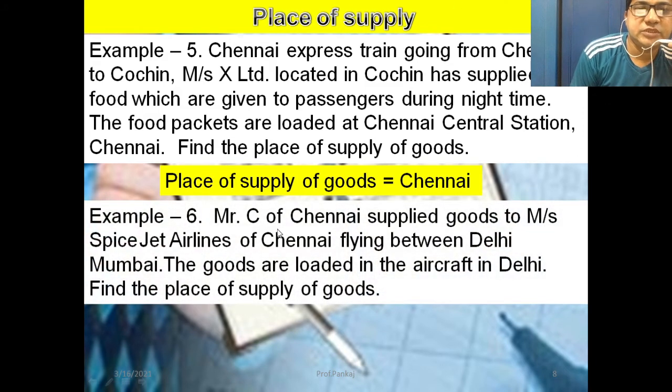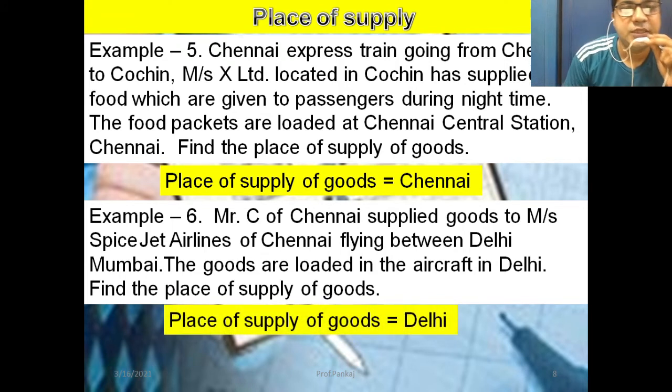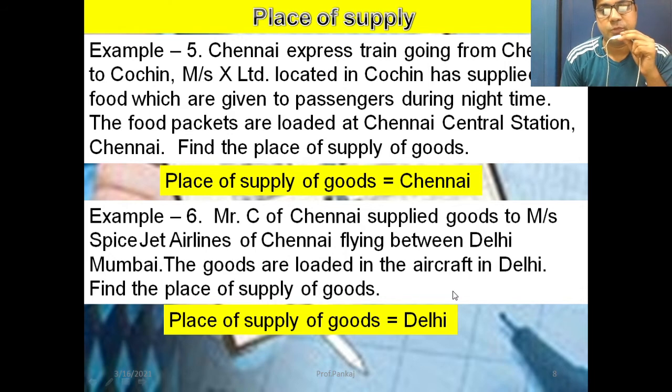Now, Mr. C of Chennai supplies goods to Messrs. SpiceJet Airlines of Chennai, flying between Delhi and Mumbai. The goods are loaded in the aircraft in Delhi. Find the place of supply of the goods. Our rule is where the goods are loaded or boarded, that particular place is called the place of supply of goods. So here Delhi is the place of supply of goods, because goods are loaded in the aircraft in Delhi. I hope you understood this particular place of supply.